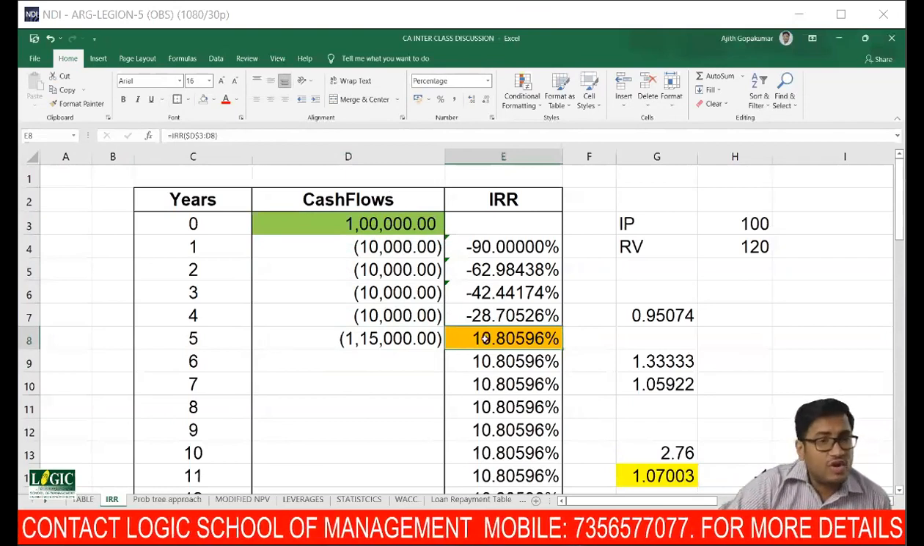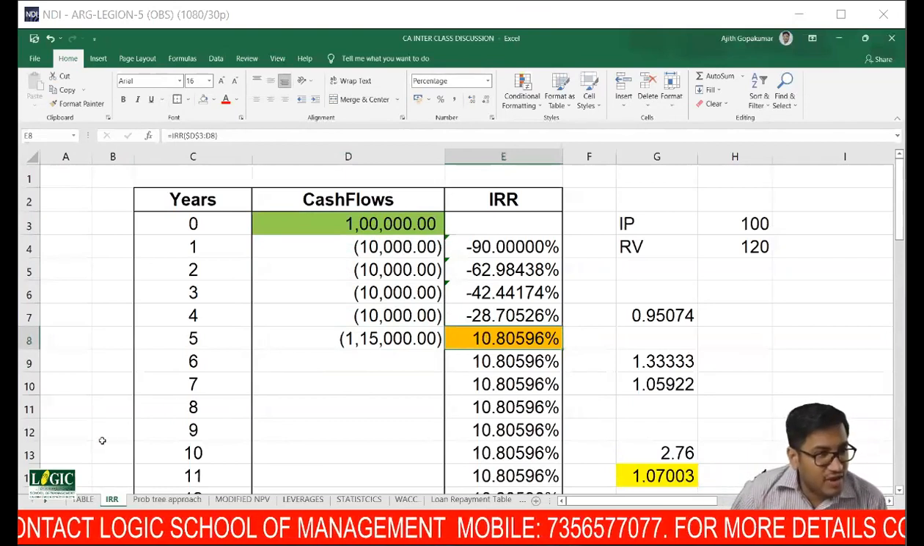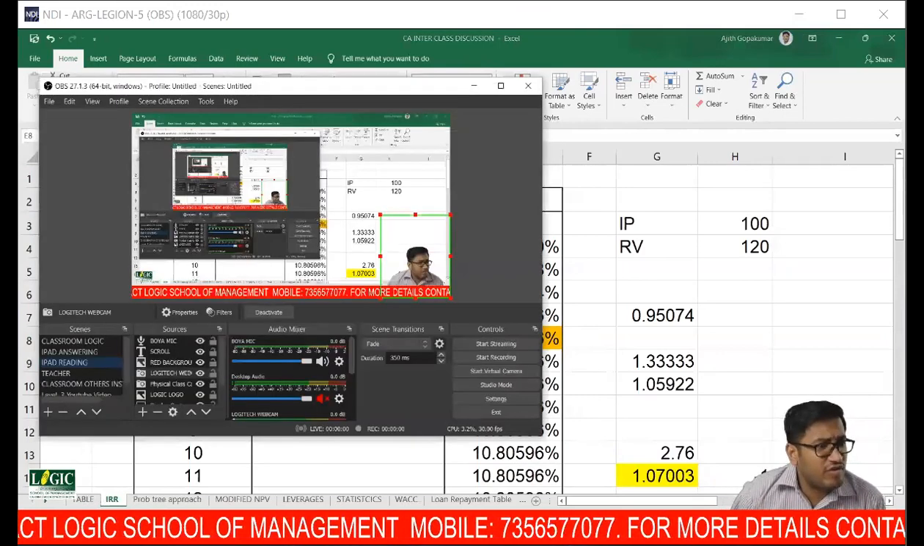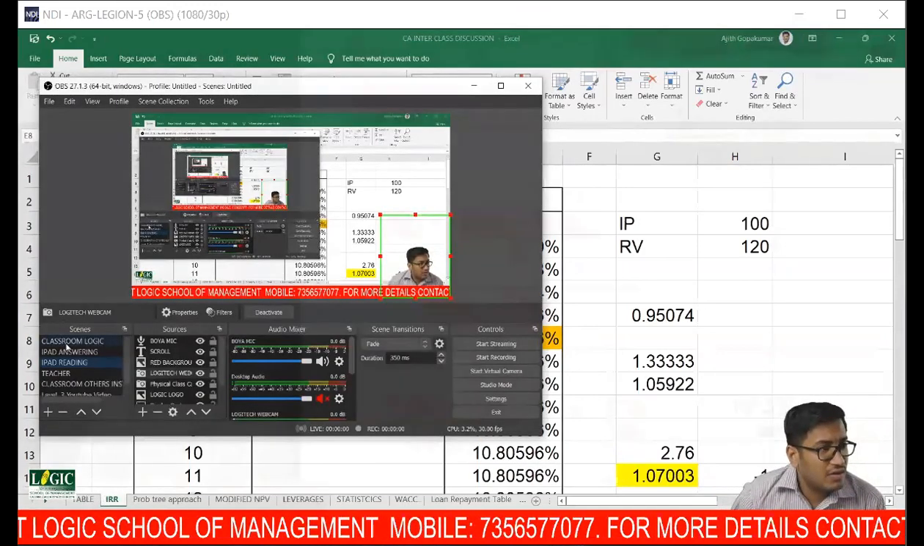Now let's try to apply the formula that you have just seen. I want everyone to apply it. What is the formula?